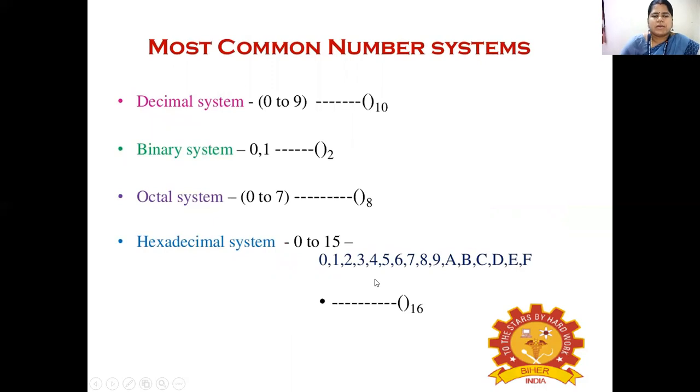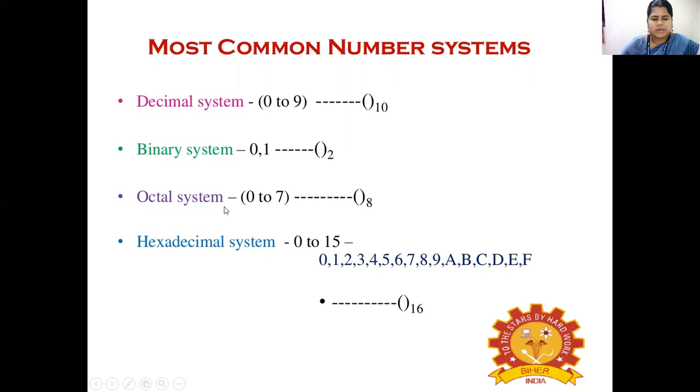Let us see some of the most common number systems. First is the decimal system. It includes the numbers from 0 to 9, and the values are represented by base 10. The second one is the binary system. It includes the values 0s and 1s, represented by base 2.